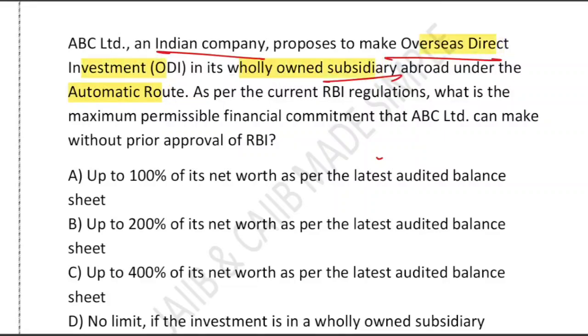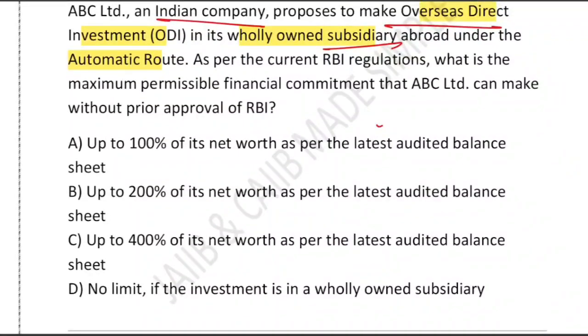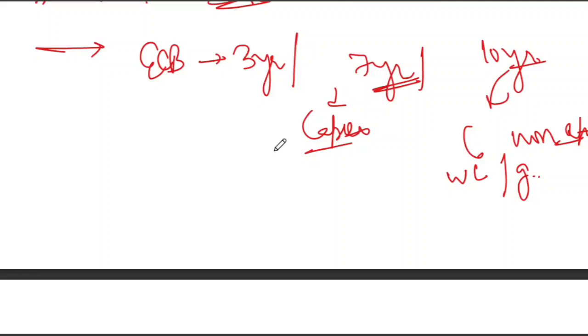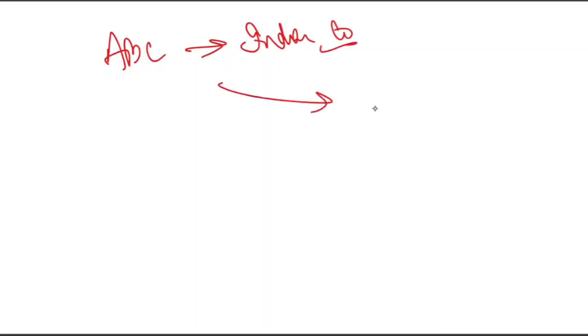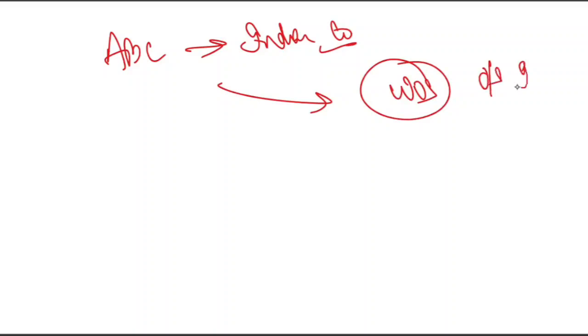So as per the current RBI regulation, what is the maximum permissible financial commitment that ABC Limited can make without prior approval of RBI? Very good question. 100% of your net worth, 200% of your net worth, 400% of your net worth, or no limit. Let me illustrate it using an example so that it becomes crystal clear. Let's imagine that ABC Limited, an Indian company, wants to set up or invest in a WOS, a fully owned subsidiary outside India.